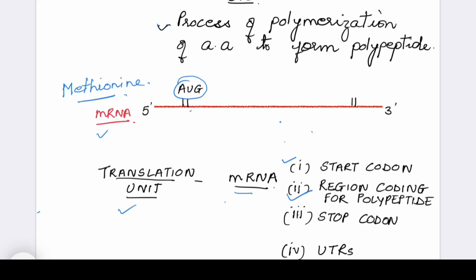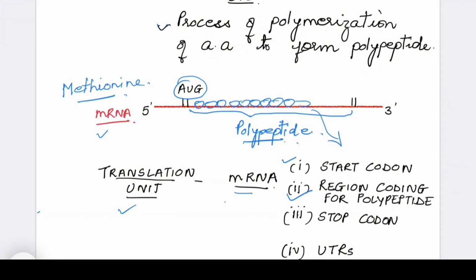Next is the region coding for polypeptide. So this is the region that codes for polypeptide. So whichever codons are present in this area, they will code for particular amino acid, and then the chains will be formed. That is, all these amino acids which will join with a peptide bond, and then the protein will be released, or polypeptide will be released till here.